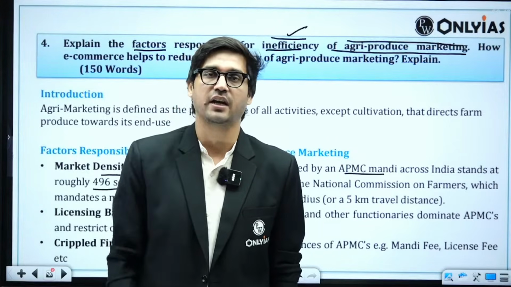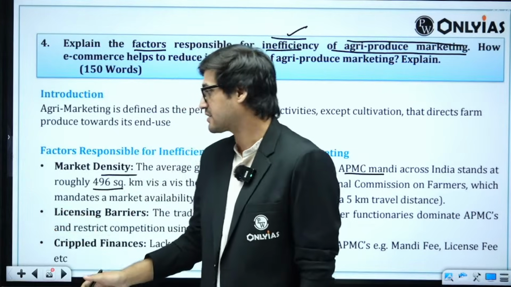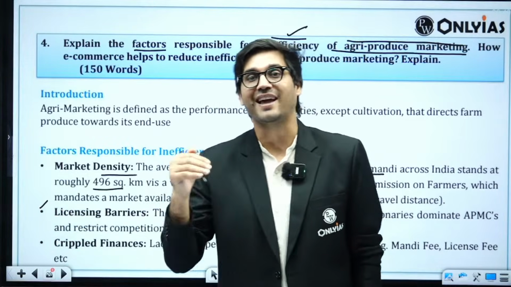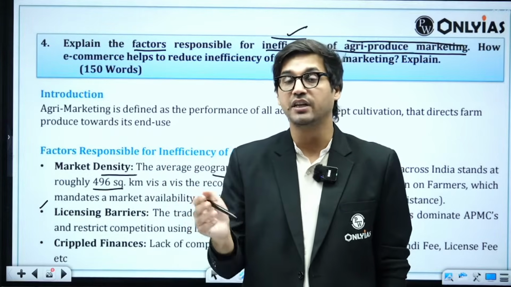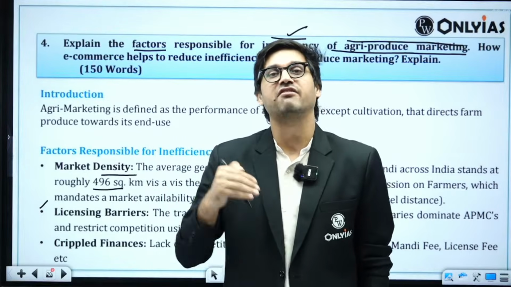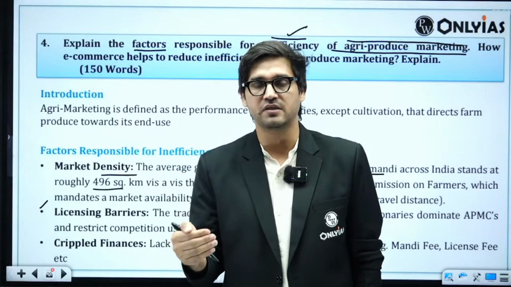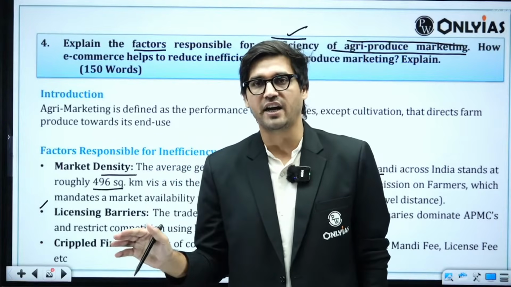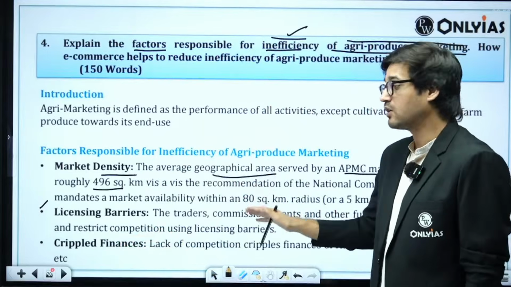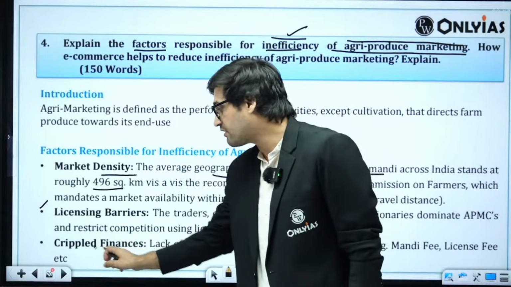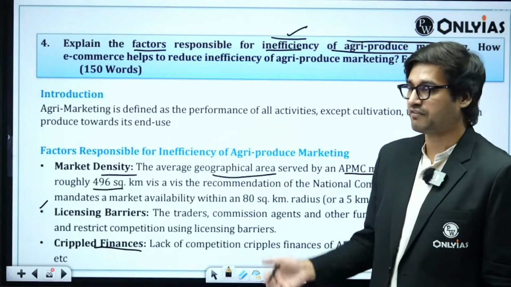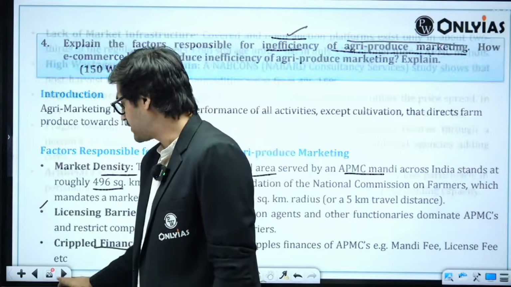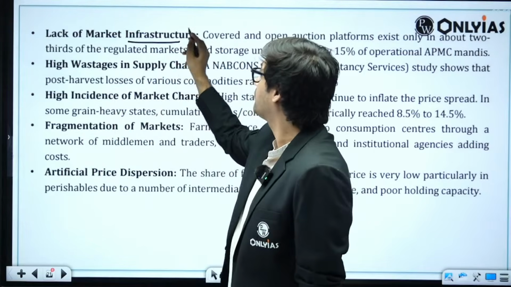First is market density, then we can talk about licensing barriers. We can talk about how in the APMCs, the trader lobby restricts competition by creating very stringent licensing requirements. They do not allow new entrants to come and participate in the trade here. And because they kill competition, they also cripple the finances of APMC itself. And if APMC's finances are crippled, you will have very poor infrastructure, which you will highlight here, that there is a lack of market infrastructure.